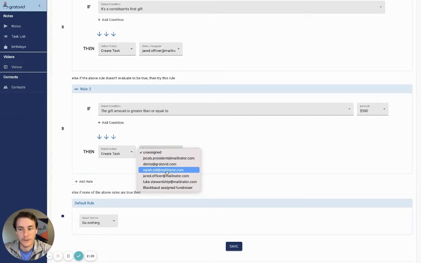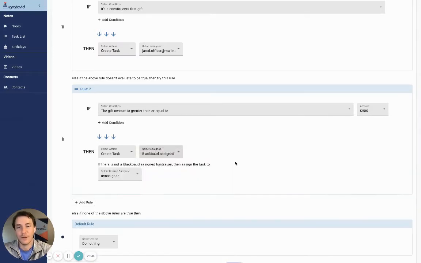But what's really cool is you can say, hey, assign it to the Blackbaud assigned fundraiser. What this is going to do is, when that gift comes in, our system's going to say, hey, what constituent made that gift in NXT? Do they have a fundraiser assigned to them? And if they do, then the Gratavid task will automatically be assigned to that correct fundraiser. That fundraiser will get an email from Gratavid. And if they have the Gratavid iOS or Android app downloaded, they'll get an app notification. Right from the app, they can record that personalized video. So it's just a really great scalable way to make sure your thank you videos are getting assigned to the right person. And say a fundraiser doesn't exist, then you can have a backup person it gets assigned to.